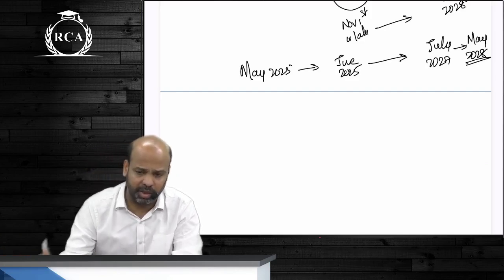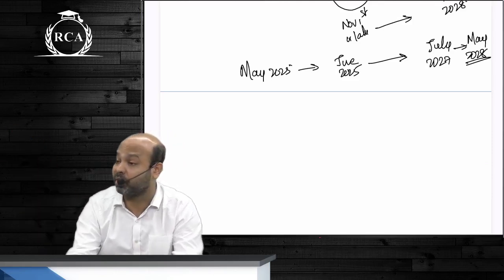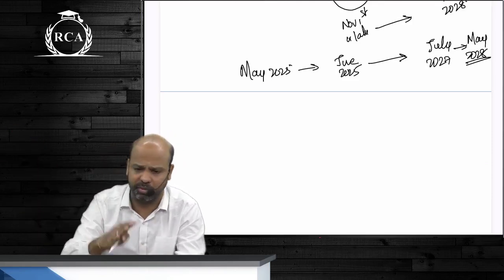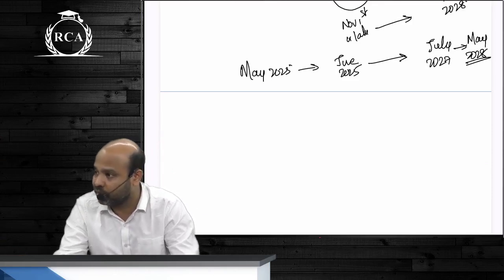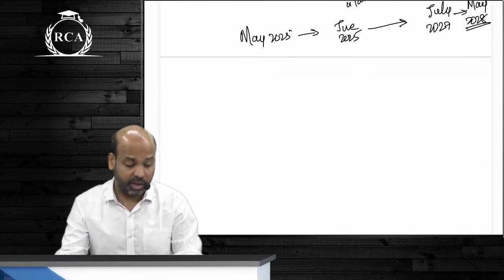So the ones who are writing in May beta, if you clear your exams, your CA final attempt will be in May 2028. 3 years from your attempt. This is the plain rule. Are we clear about this as well? Any doubt in this part, guys?